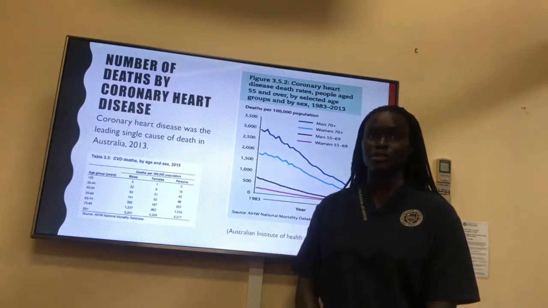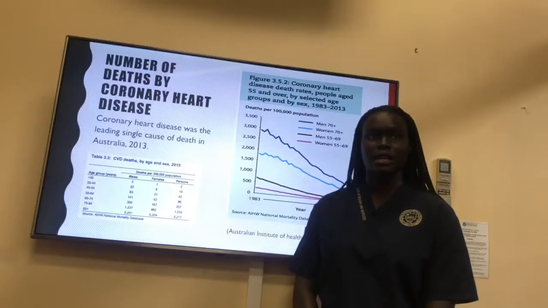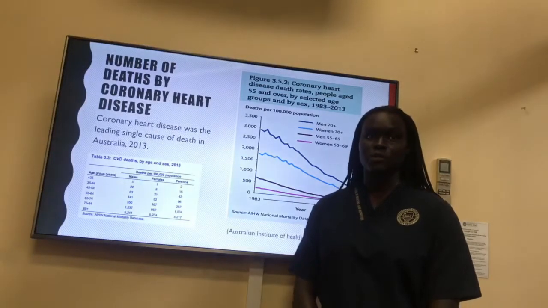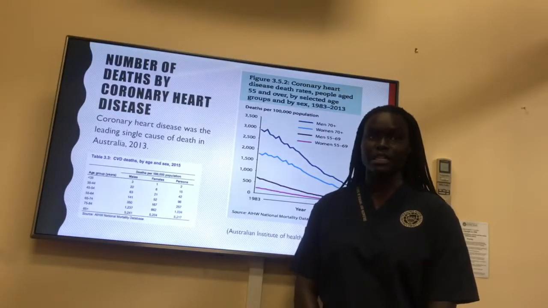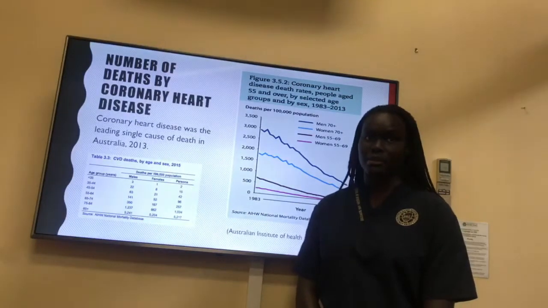Compared with non-Indigenous Australians, Indigenous Australians were 2 times as likely to have CHD, 4 times as likely to be hospitalised for CHD, and 1.6 times as likely to die from CHD. Experiencing CHD at a younger age, in the 35 to 44 age group, they were 4.7 times as likely to report having CHD, and 7 times as likely to be hospitalised for CHD.